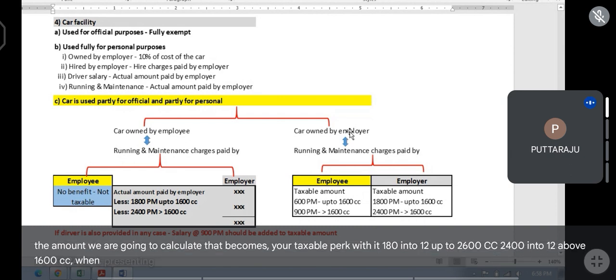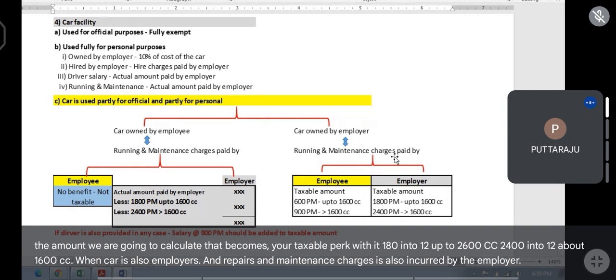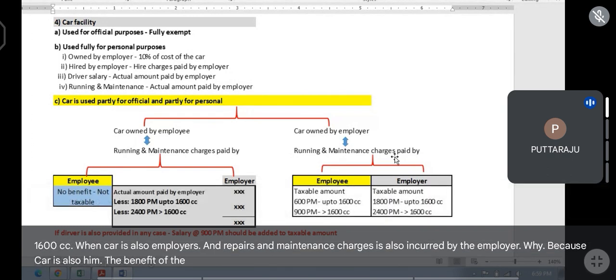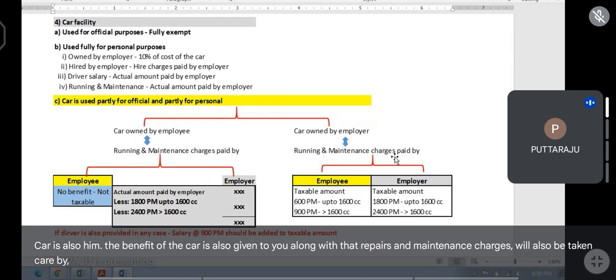When the car is also the employer's and repairs and maintenance charges are also incurred by the employer. Why? Because the car is also his. The benefit of the car is also given to you. Along with that, repairs and maintenance charges will also be taken care of by the employer. Hence, the higher value becomes taxable. Understood?